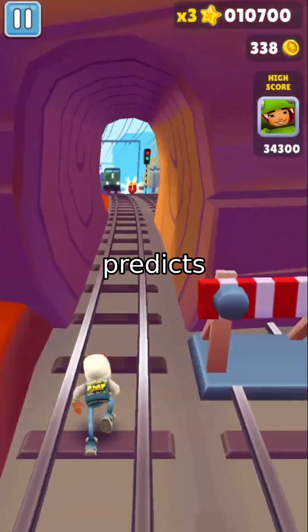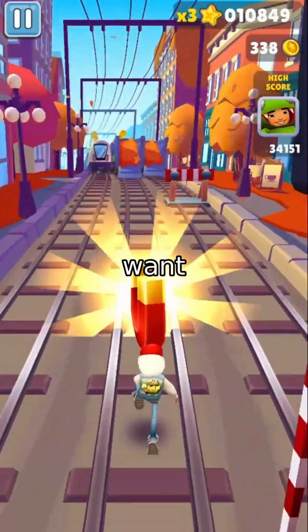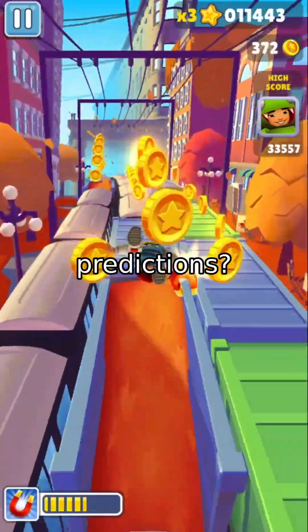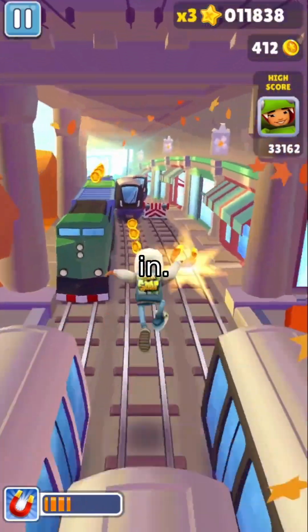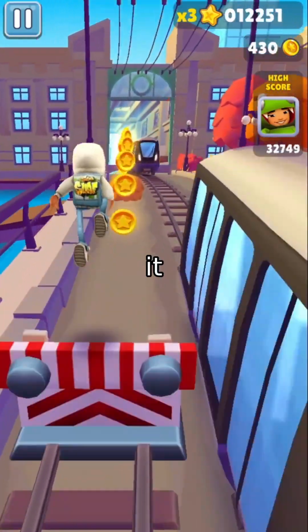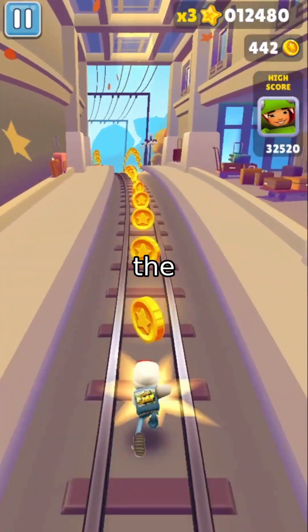So picture this. You're using a health app that predicts your risk of heart disease. But you don't want your medical history exposed. How do you keep your data safe and trust the app's predictions? That's where Local Differential Privacy comes in. It's like a digital privacy mask. Your data gets scrambled with random noise before it leaves your device. Even the app can't see the real thing.